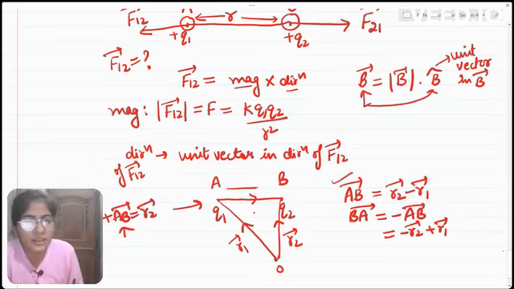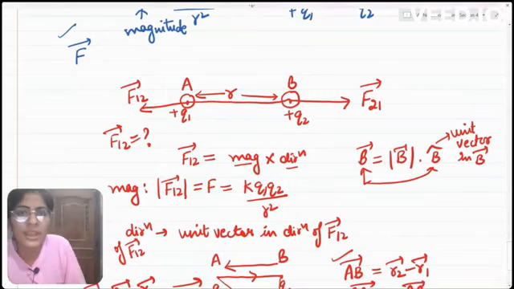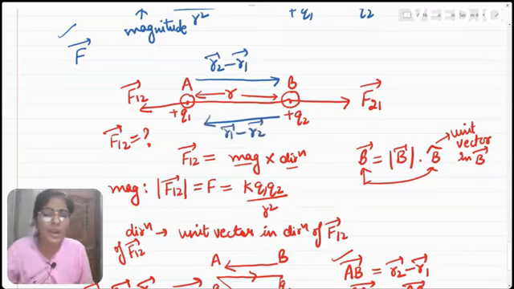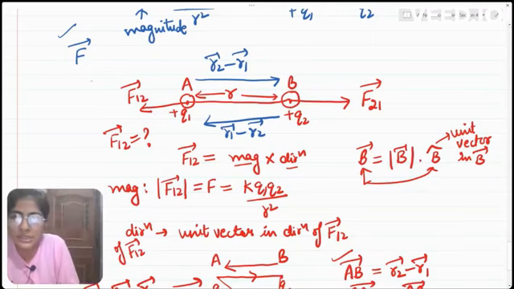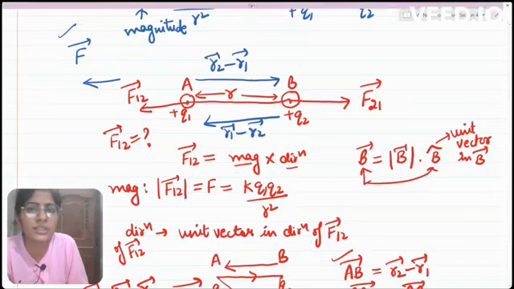Similarly, we can have another vector from these 2 points, which is BA vector, which is r1 vector minus r2 vector. So here we have two types of vectors. First is AB vector, which is r2 vector minus r1 vector, while we have BA vector also, which is r1 vector minus r2 vector. Now why are we writing these two vectors? Because we need the direction of F12. F12 is in this particular direction, and r1 minus r2 is also in the same direction.